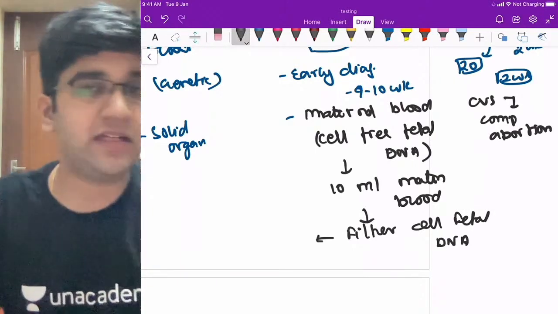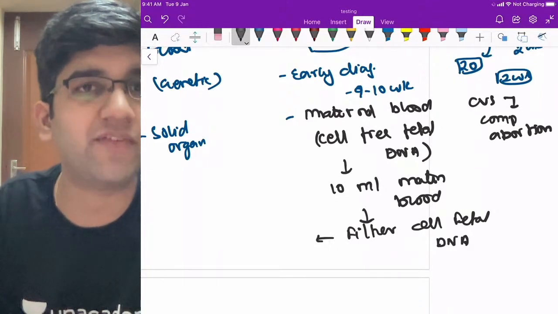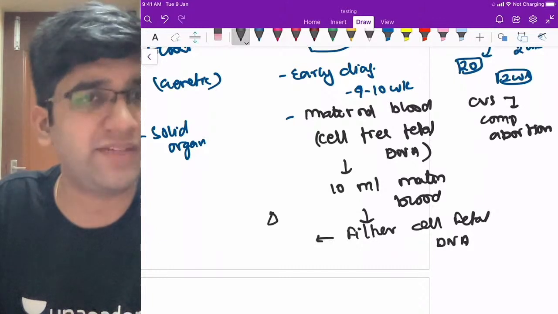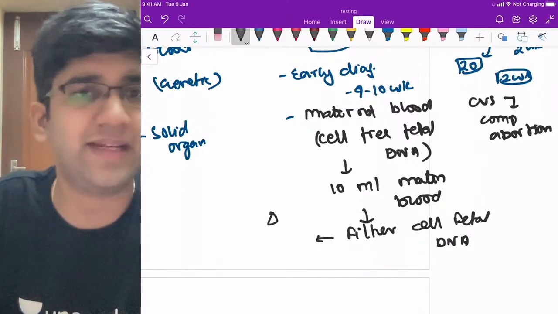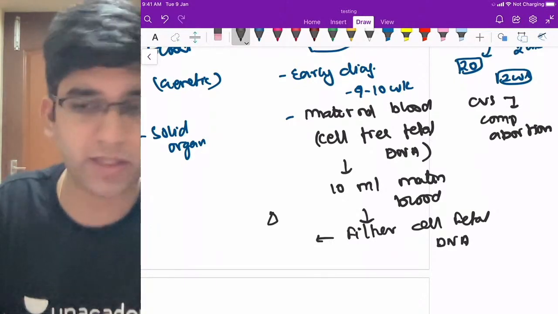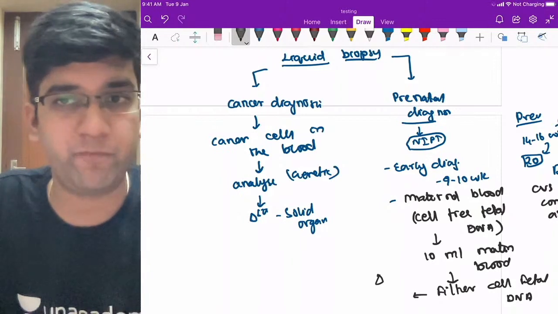When I get the cell-free fetal DNA, obviously I'm okay with having a perfect diagnosis. I can easily diagnose Downs, not only Downs, Klinefelters or whatever it is, right? I can diagnose everything here. That's what we're going to see here. Okay, these are the two uses of a liquid biopsy, right?